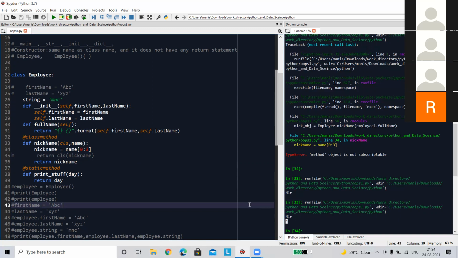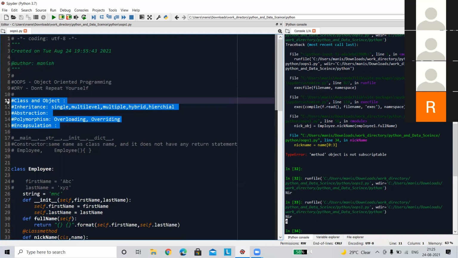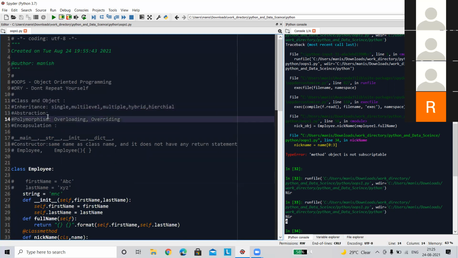So the main things that I already told you, you don't need to represent every functionality. Okay, this class object topic is done. Next day I will show you inheritance. Abstraction we can easily create using the pass method, which I will show the next day. Overloading is not supported in Python. You can do overloading in a customized way, but that is not the point. In the general way, overloading is not possible, but overriding is possible, which we can do after inheritance. Encapsulation, we can do that.